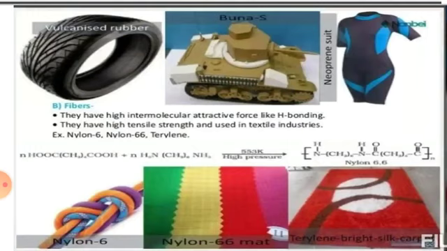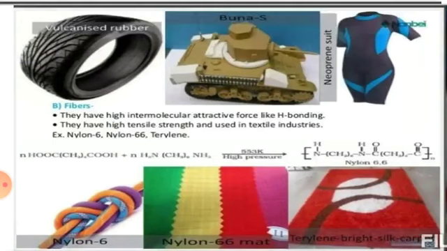They have high tensile strength, which is a property of having resistance to breaking under tension. When we apply tension to a rope, it does not break easily. So they have high intermolecular attractive forces like hydrogen bonding, dipole forces. They have high tensile strength and they are used in textile industries.